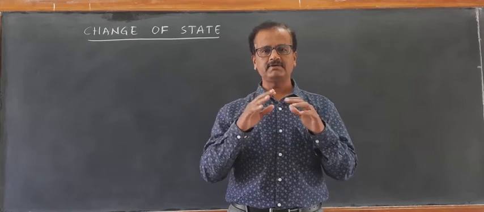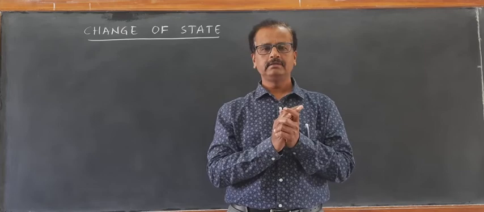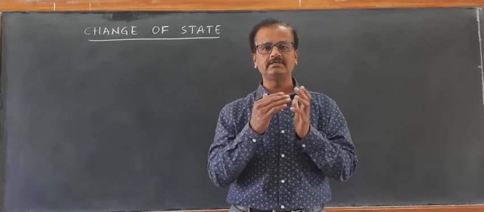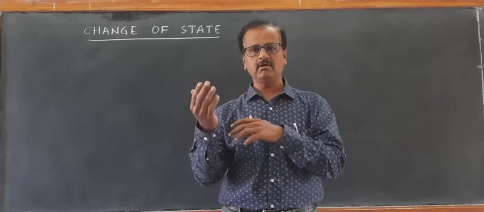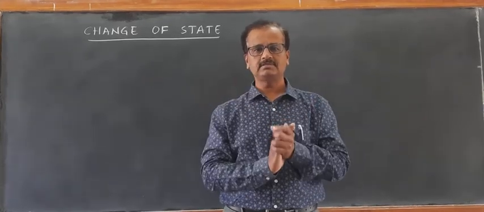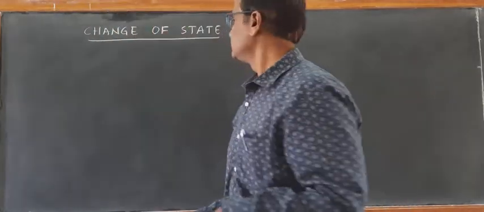So for the change of state to take place from solid to liquid, there is exchange of heat from the substance to the surroundings, or from the surroundings to the substance. So first I will write what is change of state.